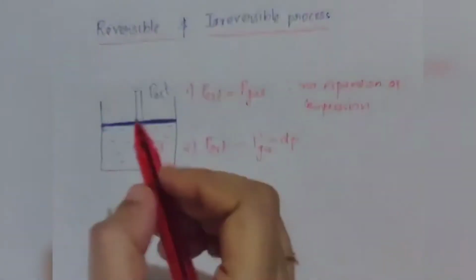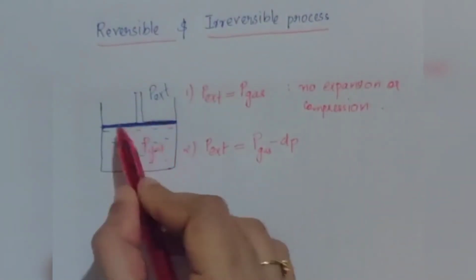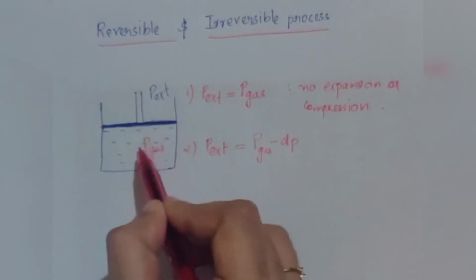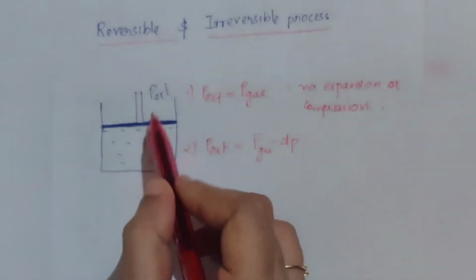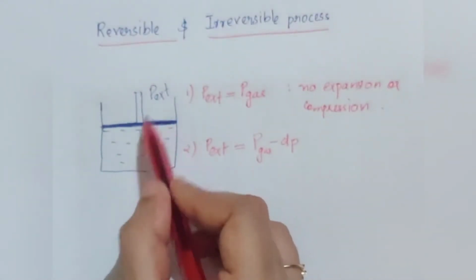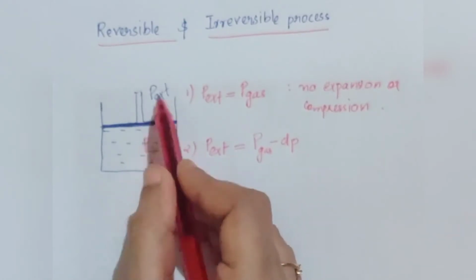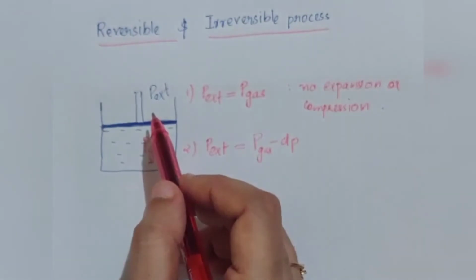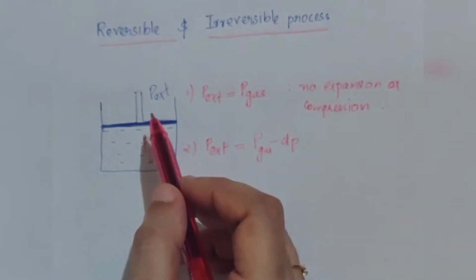That is, if the pressure on the piston is kept infinitesimally smaller than the pressure of the gas inside this cylinder, the expansion of the gas will continue infinitesimally slowly. Such a type of process is called reversible process.